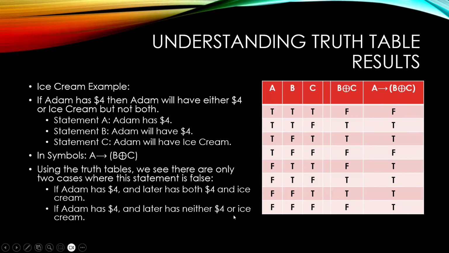And the other case would be if Adam has $4 and later has neither $4 or an ice cream cone. And so in using a truth table, we can figure out exactly what the cases are where something is going to be untrue. And so when is the argument not going to be sound?